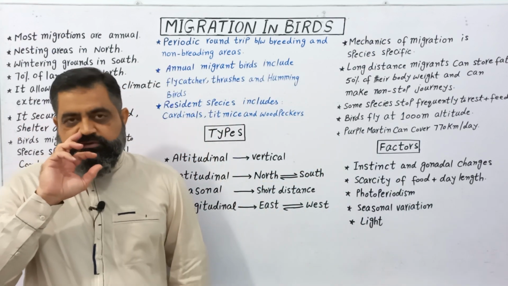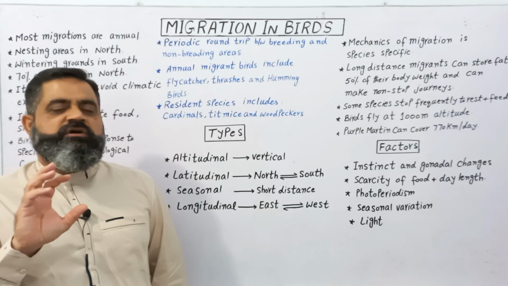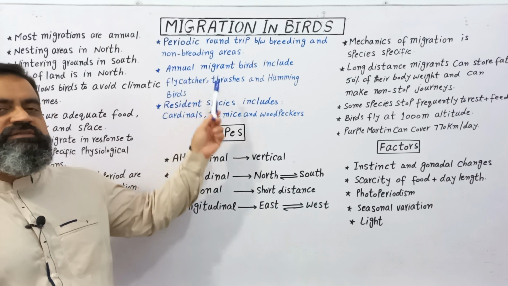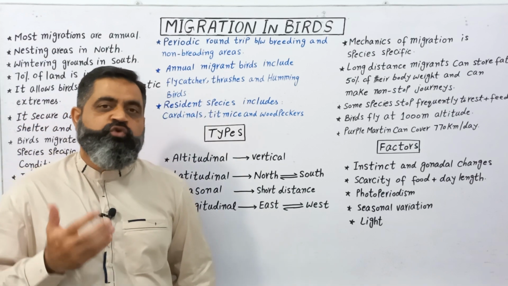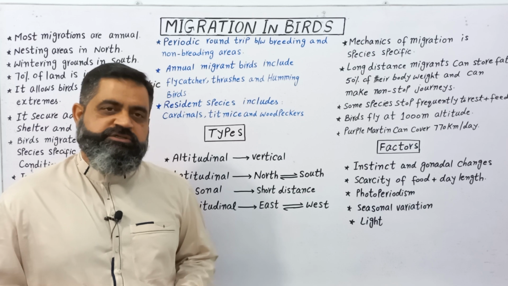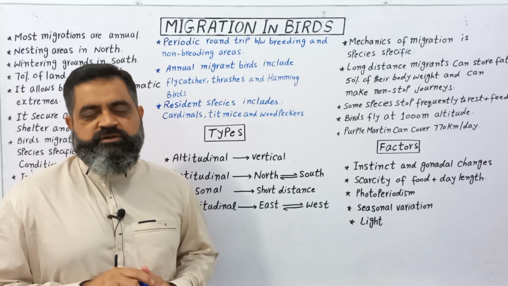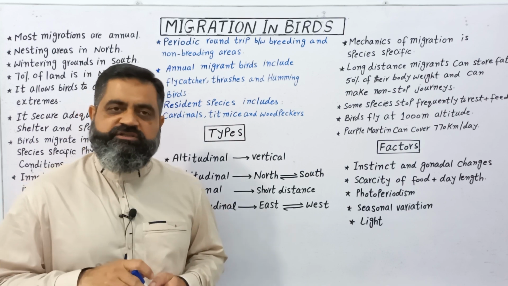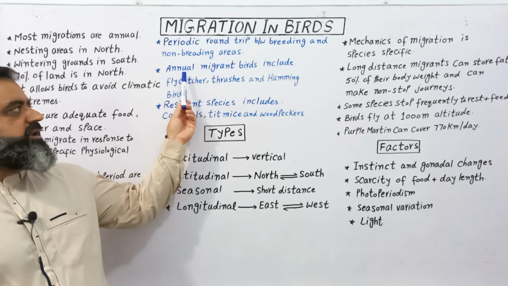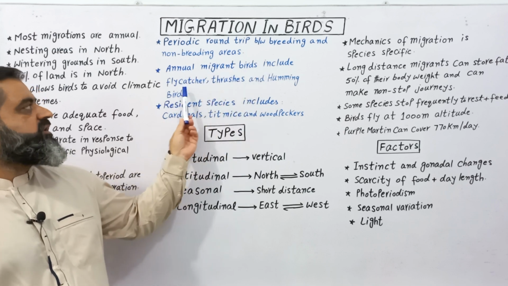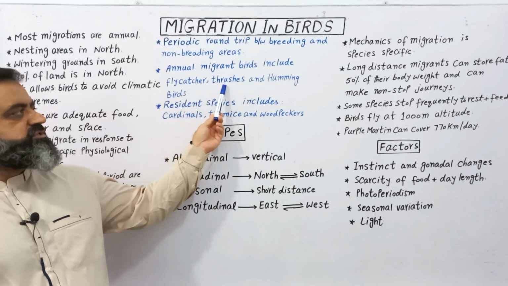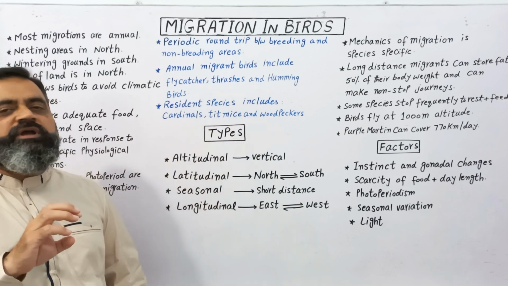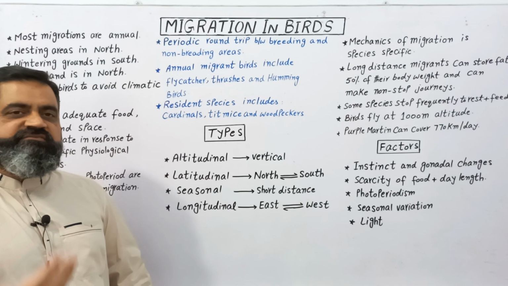There are two types of birds, categorized depending upon the type of migration. Number one, annual migrants. Annual migrants are those birds, usually 40% of bird species, that do migration, and their species are so vast they cannot be specified in a single lecture. But I have taken some examples. Annual migrant birds include flycatchers, thrushes and hummingbirds. They usually migrate every year.